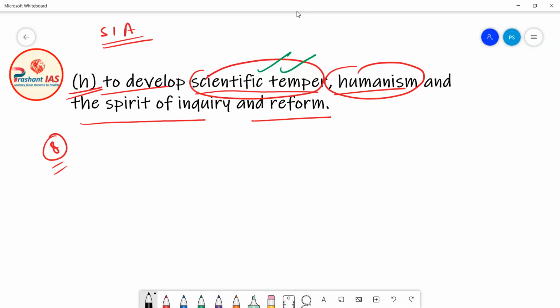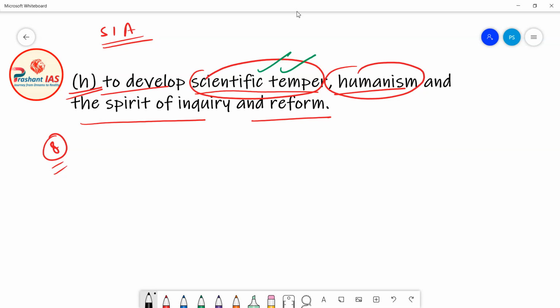A modest, open-minded temper, a temper which is always ready to welcome new light, new knowledge, and new experiments, even when their results are unfavorable to preconceived opinions and long cherished theories. This type of temper is called scientific temper.